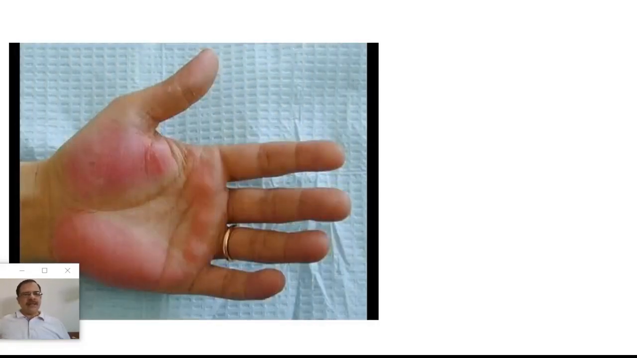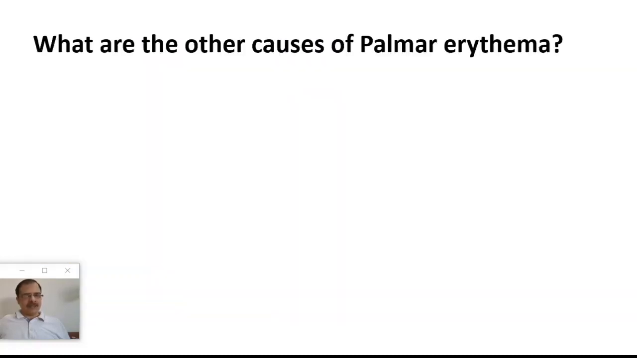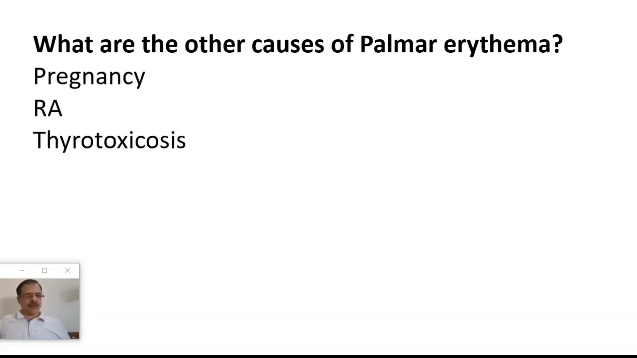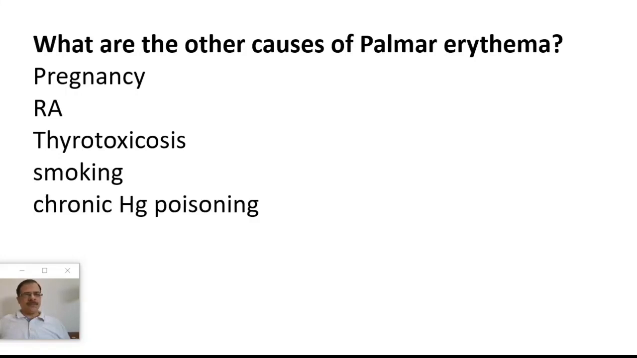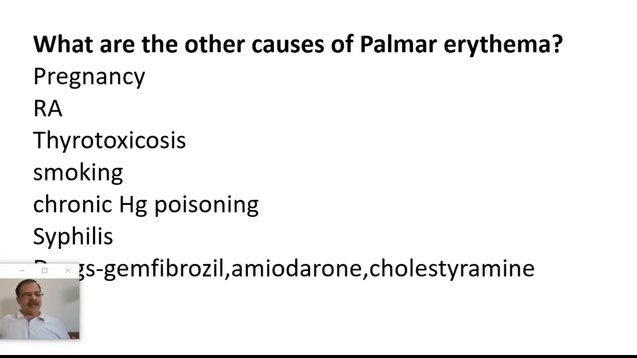Next sign, there will be redness of the palms and sparing of the central part of the palm. This is known as the palmar erythema. What are the other causes of palmar erythema? Other causes will be pregnancy, rheumatoid arthritis, thyrotoxicosis, smoking, chronic mercury poisoning, syphilis, and drugs like gemfibrozil, amiodarone, and cholestyramine.